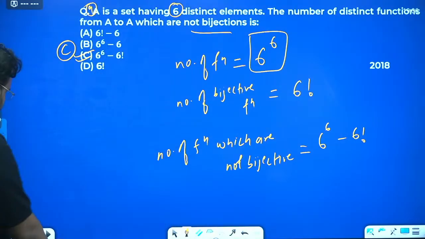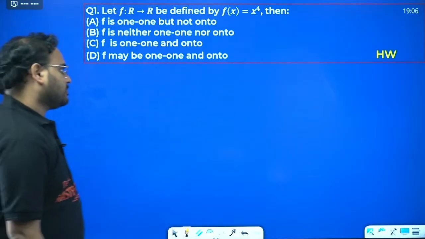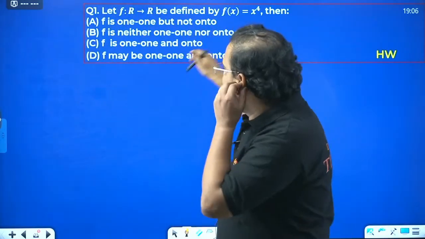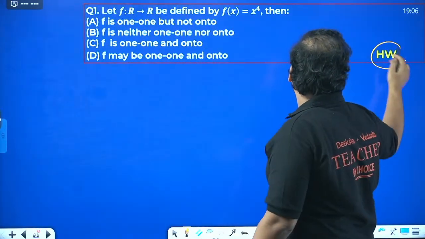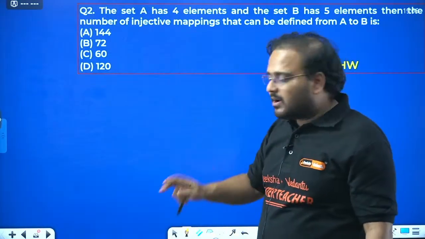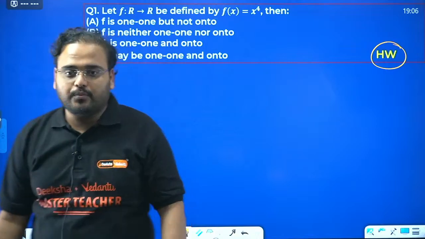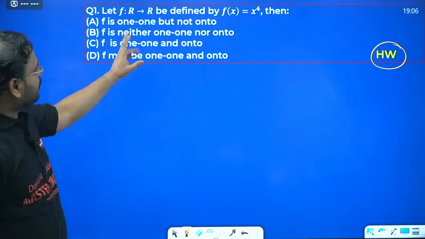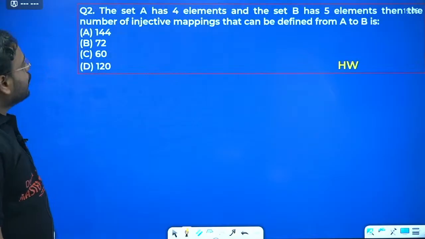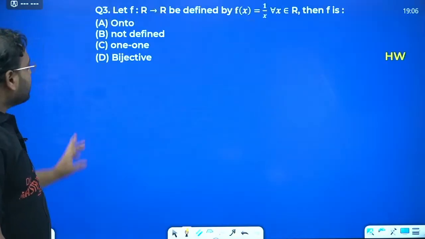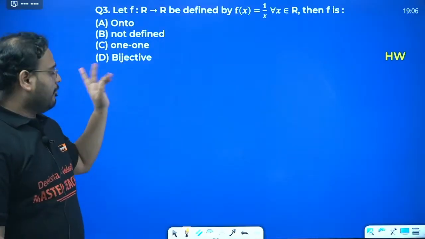Okay. Now homework questions. So I have already given the homework. I'll show you again. This is your question number 1 as homework. Question number 2 as homework. Guys, please take screenshots, okay, if you want to. Question number 1 is on 1 on 2. Question number 2 is homework again for the number of functions. Question number 3 is homework again for onto functions.